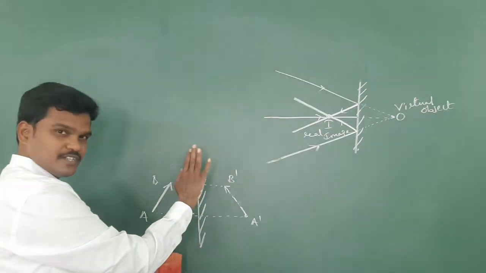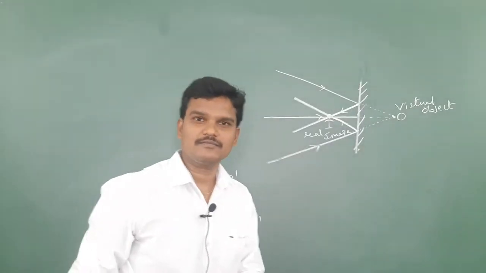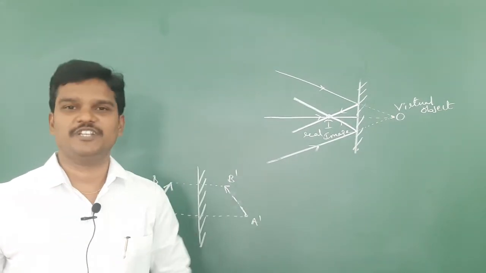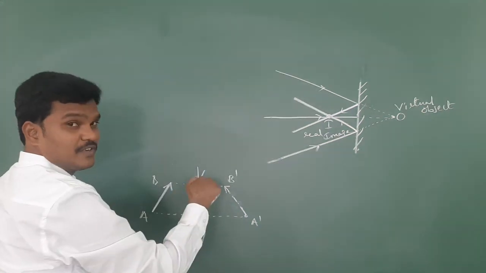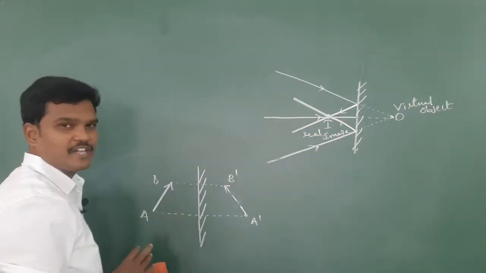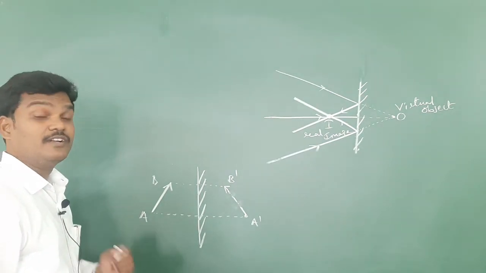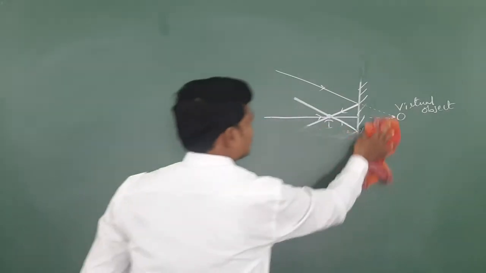Among the A to Z letters, 11 capital letters will give the same nature of image. If I place a capital I in front of a plane mirror, the image is also a capital I, but others are not possible. Just try, there are 11 letters which produce the same image. But real object gives virtual image, that is confirmed.